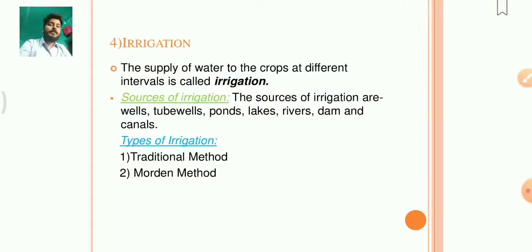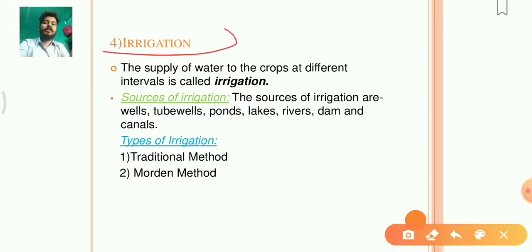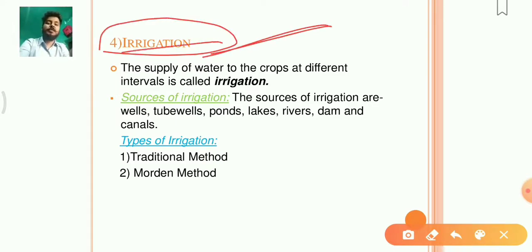Today we are going to start the third and the last lecture of the chapter Crop Production and Management. So let's start this topic. The first thing that we need to discuss in this lecture is the fourth agriculture practice, the fourth thing for the cultivation. That is irrigation. The supply of water to the crops at different intervals is called irrigation.